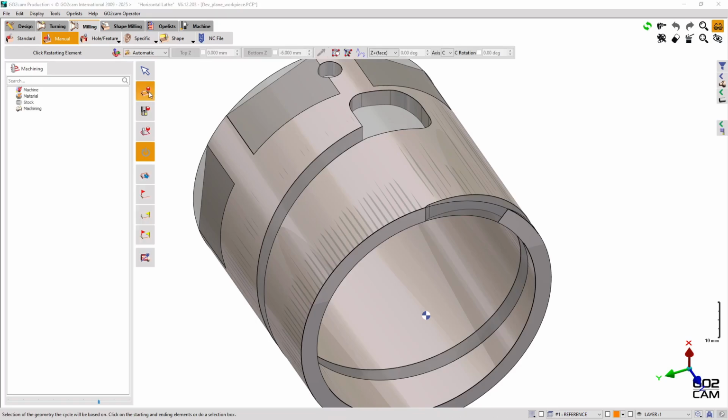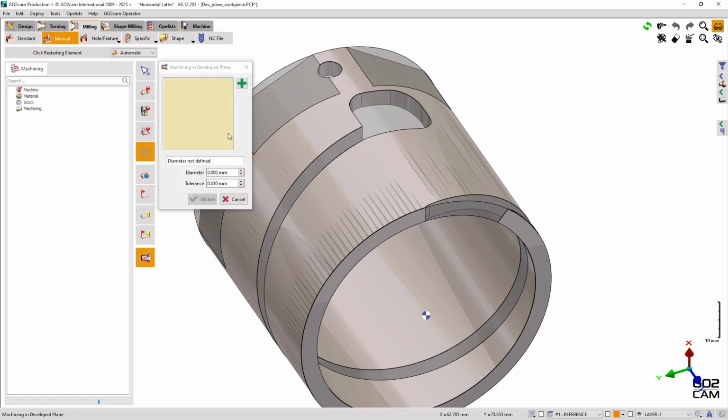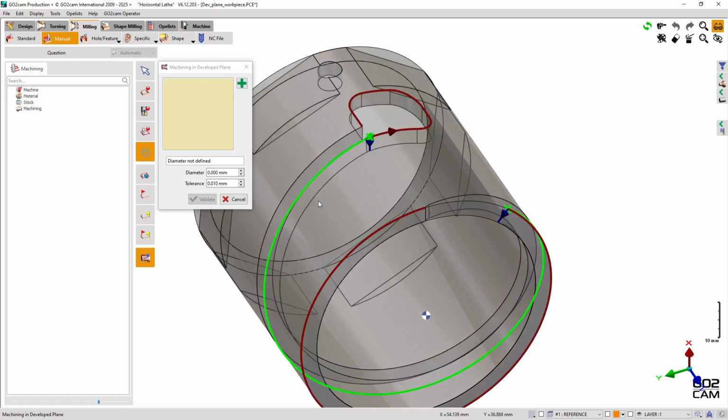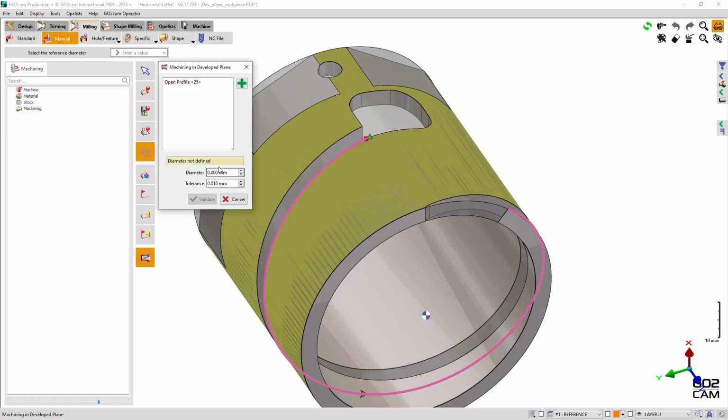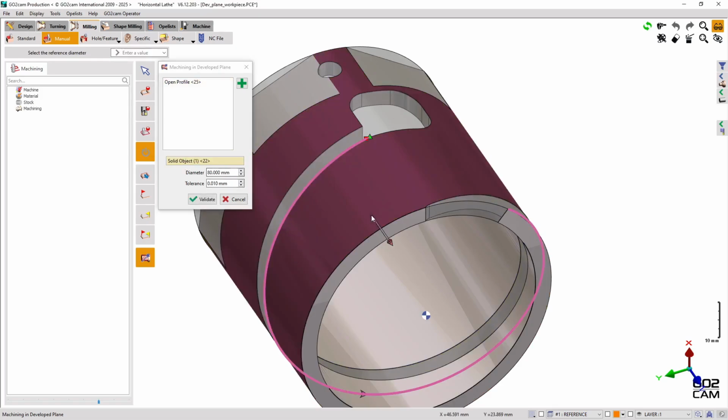I will click on my geometry selection and notice this new icon here, which is machining in develop plane. I click on it and this dialog will appear. I will select the edges of my groove and I will define the diameter by clicking on the workpiece, and the diameter of the workpiece will be automatically filled. Validate.